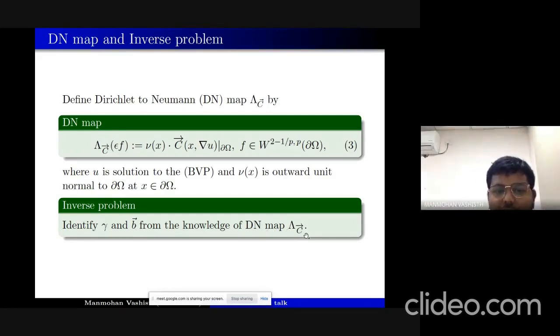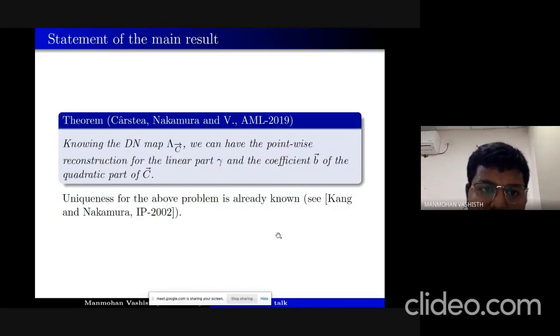So this is the inverse problem we are interested in, and what we have shown is, if we know this DN map lambda c, we can have the pointwise reconstruction for the linear part gamma and the coefficient b vector of the quadratic part of c. So we gave the algorithm for the explicit solution for this inverse problem, and uniqueness for the above problem is already known, and it is in the work of Kang and Nakamura in 2002.